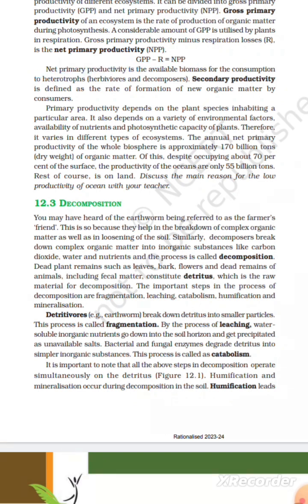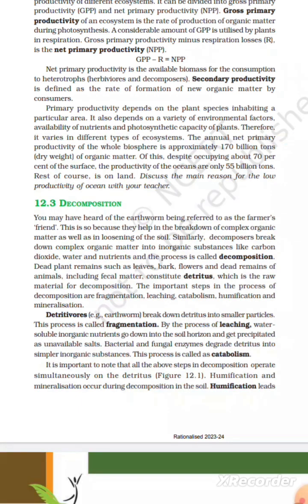Net productivity is the available biomass for consumption by heterotrophs, herbivores, and decomposers. Secondary productivity is defined as the rate of formation of new organic matter by consumers. Primary productivity depends on the plant species inhabiting a particular area. It also depends on a variety of environmental factors, availability of nutrients, and photosynthetic capability of the plant. Therefore, it varies in different types of ecosystems.